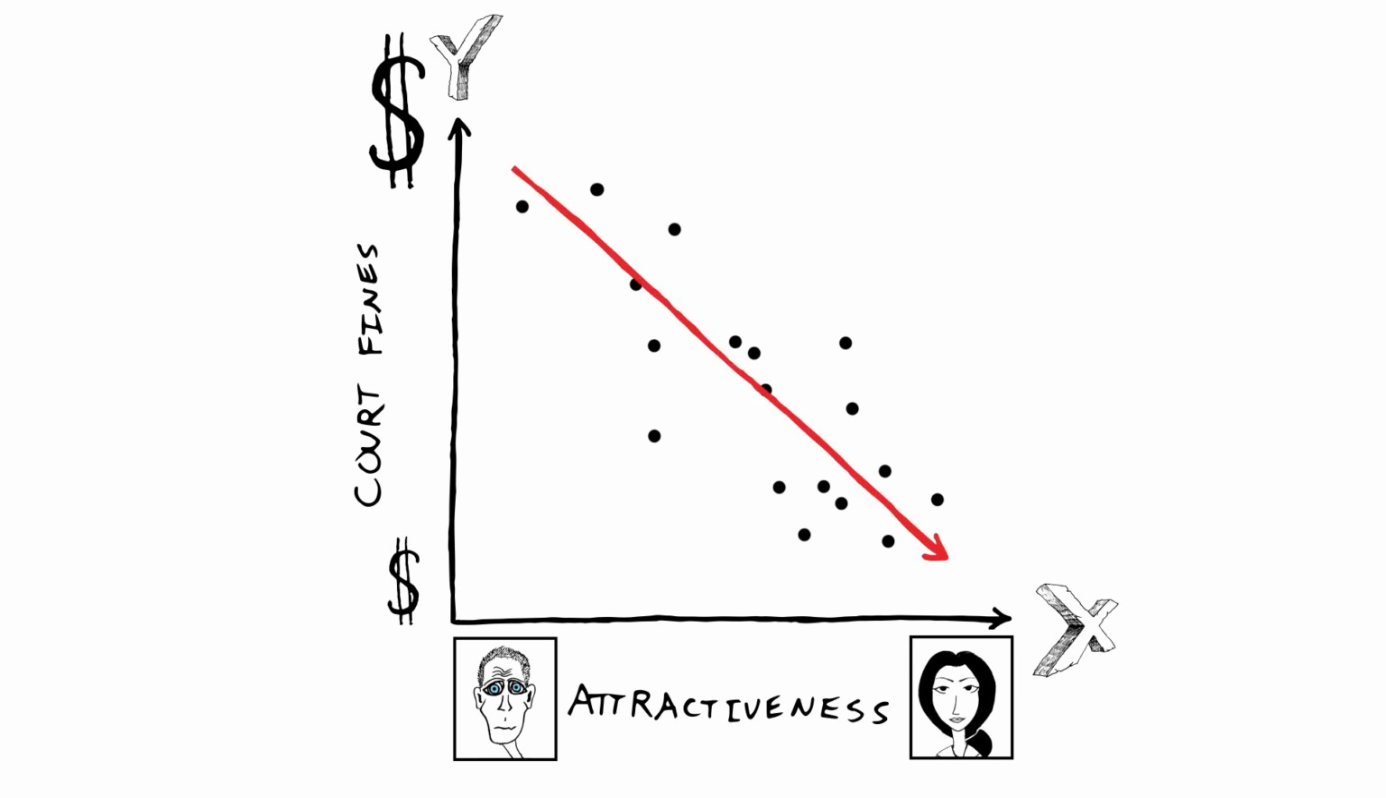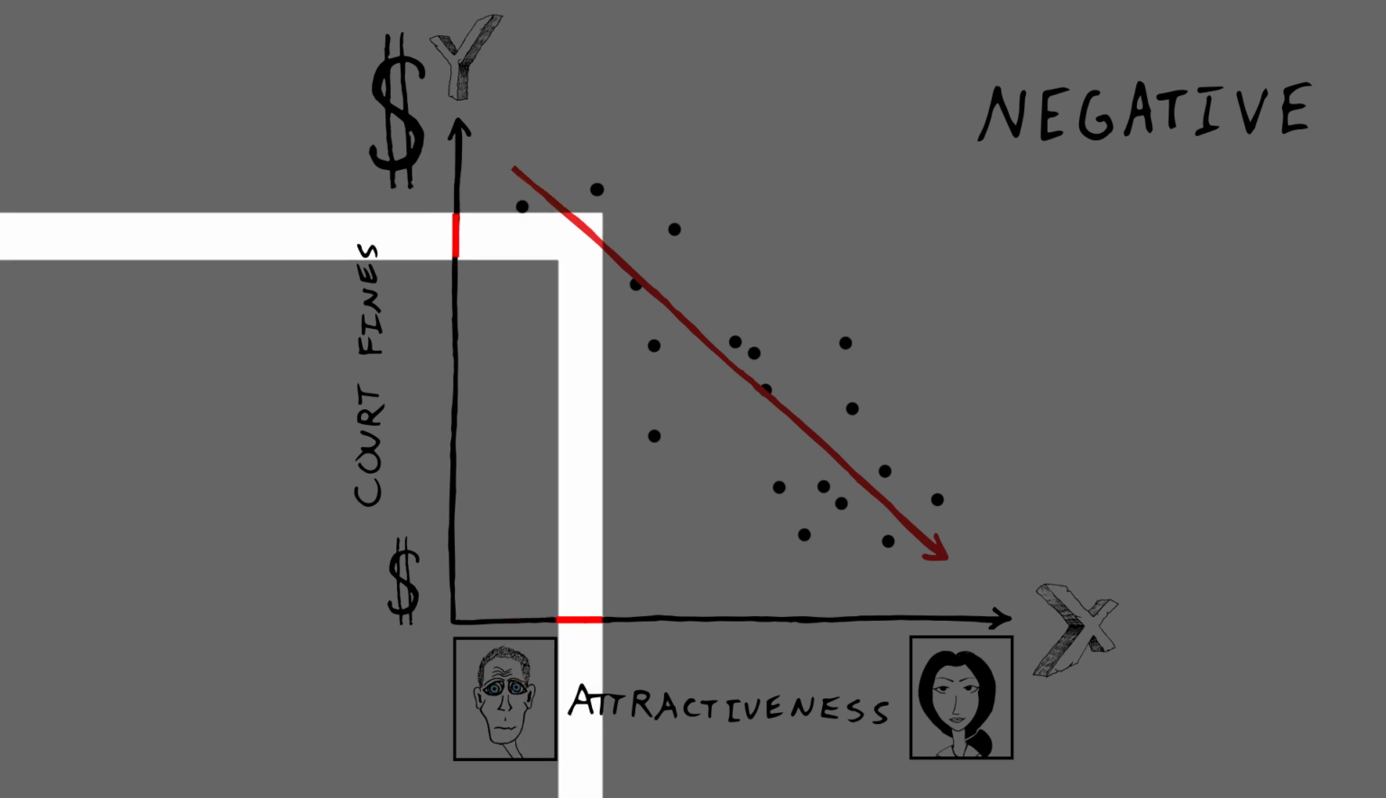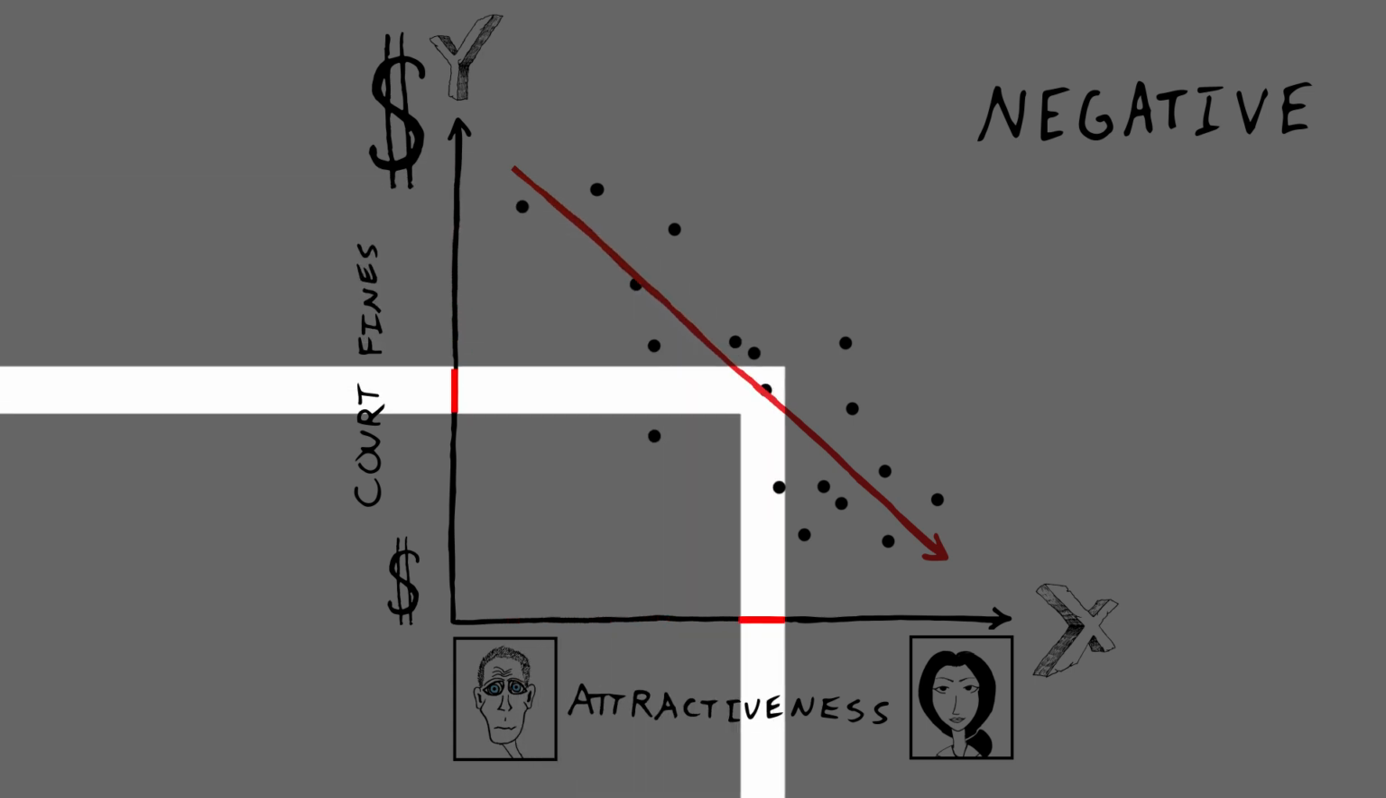This is an example of a negative correlation. In a negative correlation, as one variable increases, the other tends to decrease. In the example here, the more attractive the defendant, the smaller the fine.